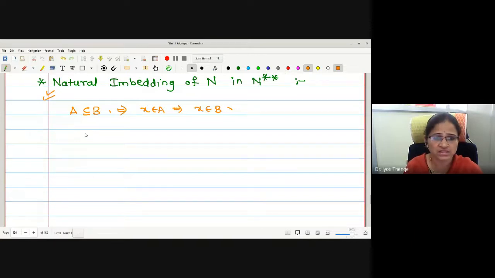If I start with N, what is N we have studied? This is a normed linear space, correct? What is the nature of elements in this normed linear space or vector space? A structure we have written x, and these are the vectors, correct?